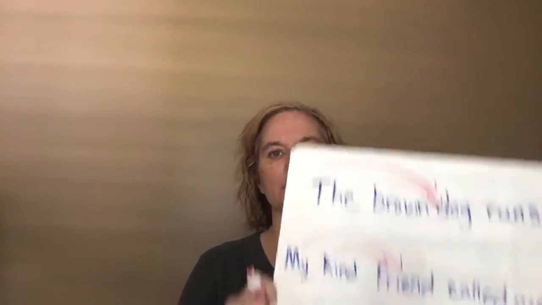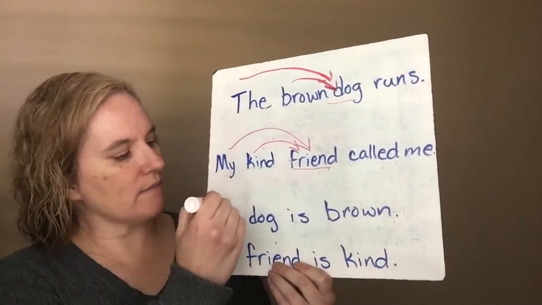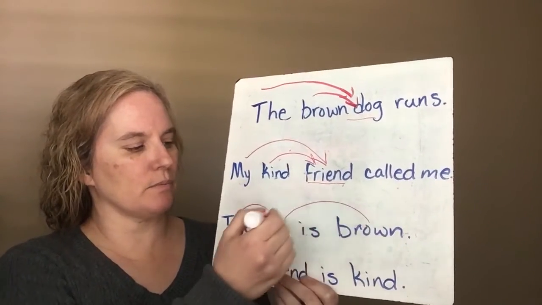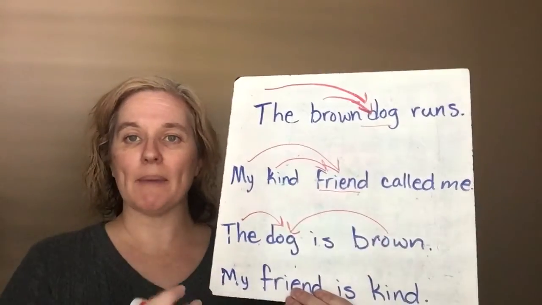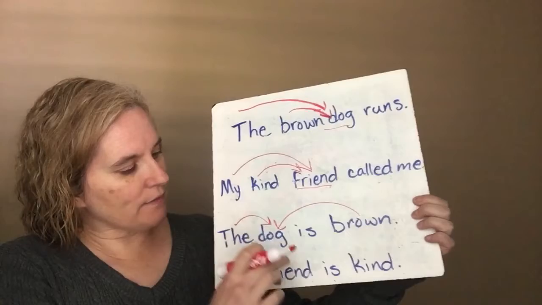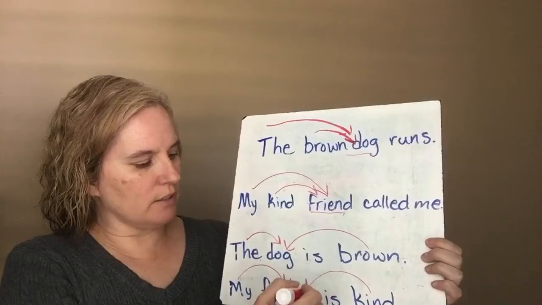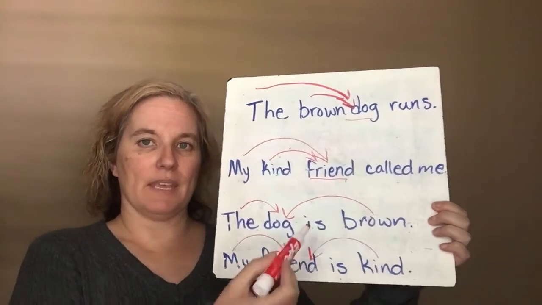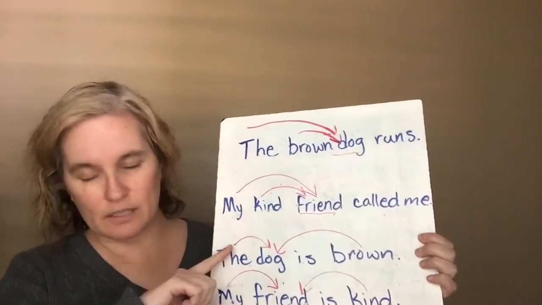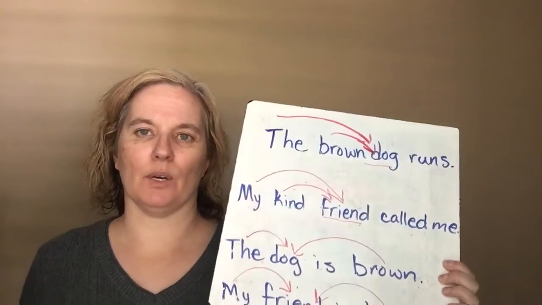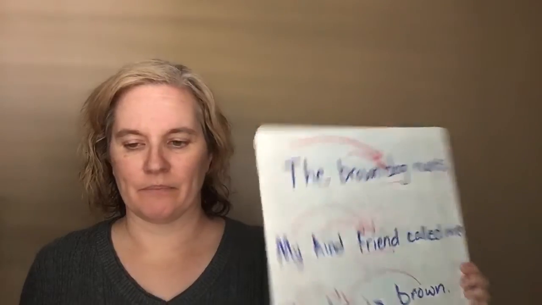Let's look at the sentences that we just did. The dog is brown. Well, now I still have the modifying dog, but so does brown. And then is, my verb, is just smack in the middle. It's linking it back. My friend is kind. My friend, kind friend. For these kinds of adjectives, the ones that go back to the other side, you're going to have this type of verb. Is, am, are, was, were, be, being, been.